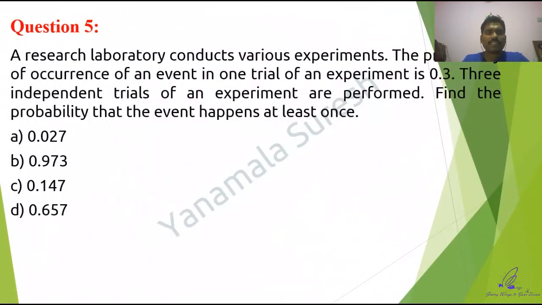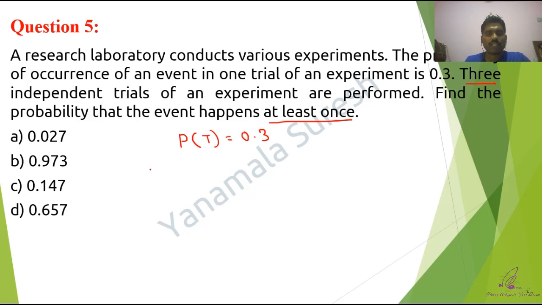A research laboratory conducts various experiments. The probability of occurrence of an event in one trial of an experiment is 0.3. So they have given that one trial has probability equal to 0.3. 3 independent trials of an experiment are performed. Find the probability that the event happens at least once. At least once means minimum 1 or 2 or 3. So that is the way we need to solve this problem.